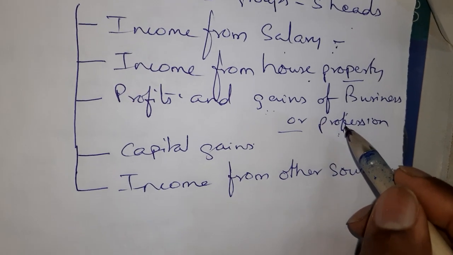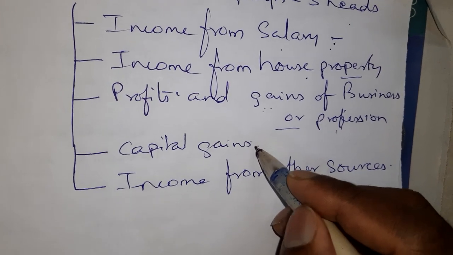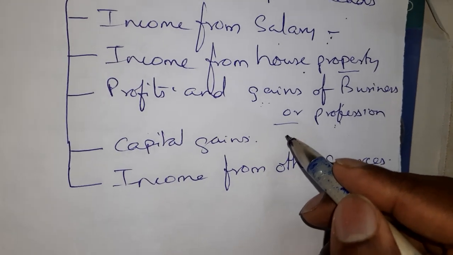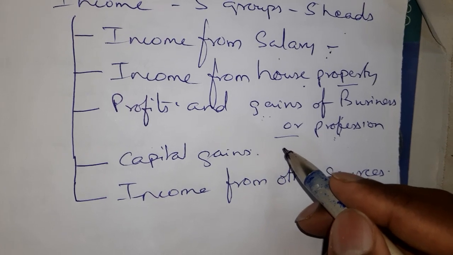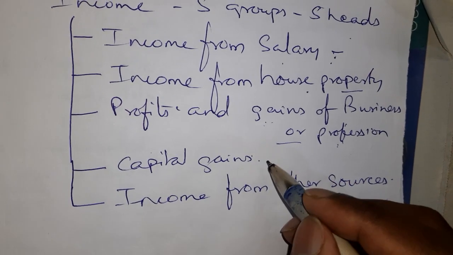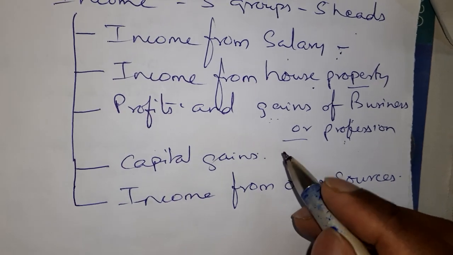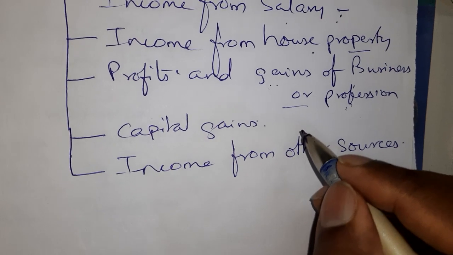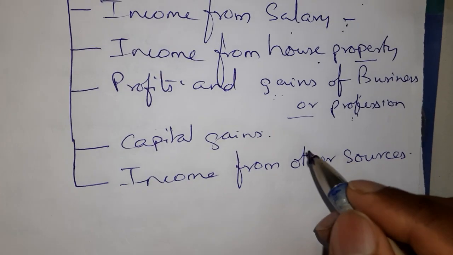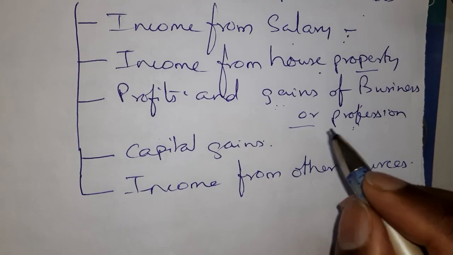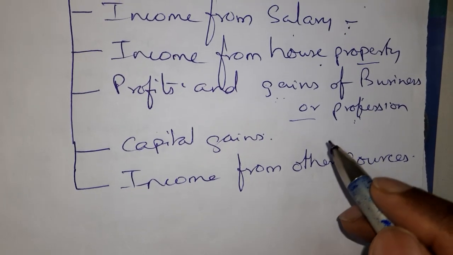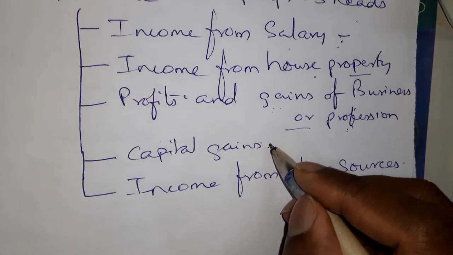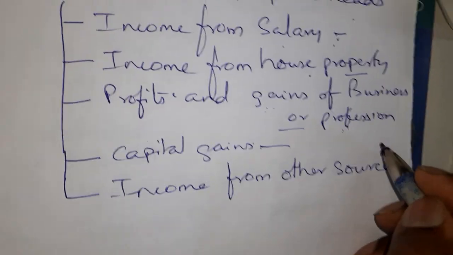Now we have the fourth head, capital gains. Capital gains means if you have a property, say you have a land and you are selling the land, then any income, any profit you earned from it will be taxable under this head. Suppose you bought a property 10 years back for rupees 1 lakh and you are selling it in 2020 for 20 lakhs. So you bought it for 1 lakh and are selling it for 20 lakhs, you earned a profit of 19 lakhs. That capital profit you charge under this head, capital gains.